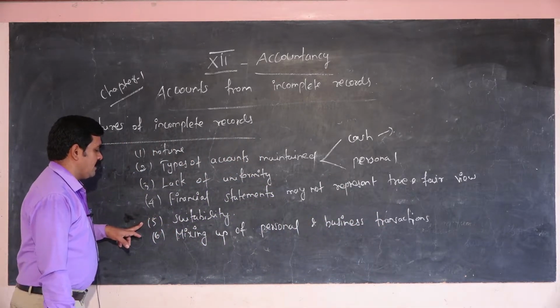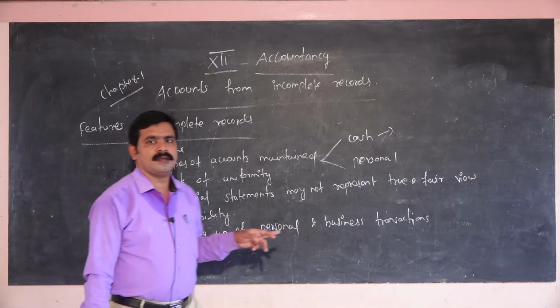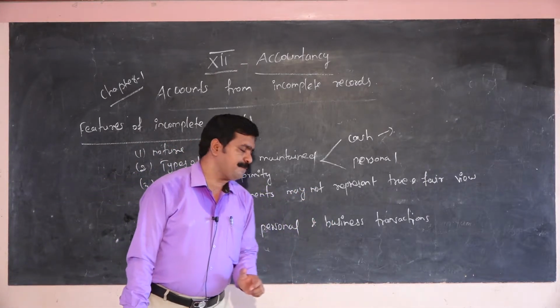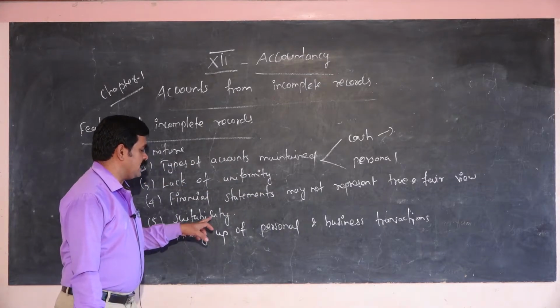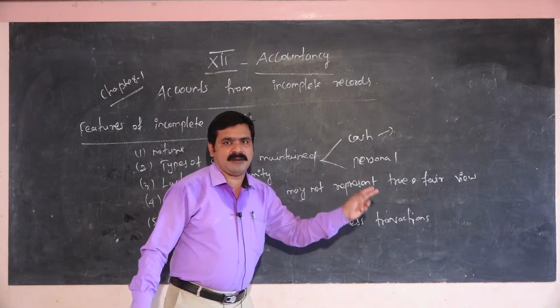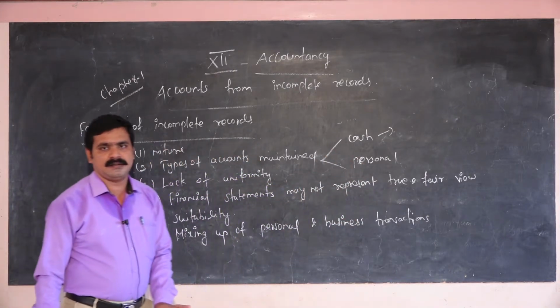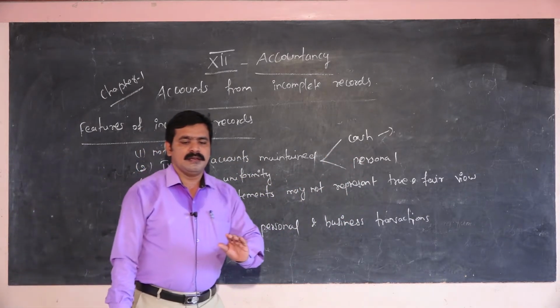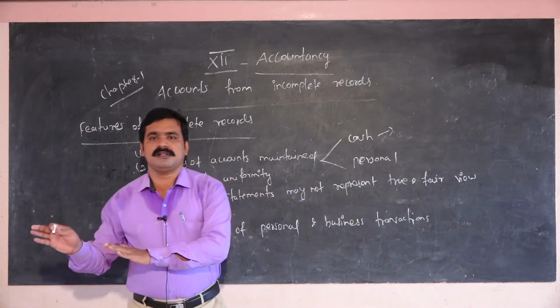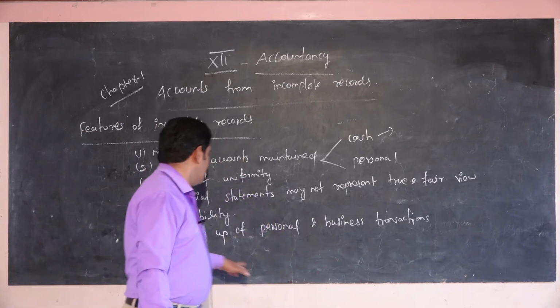Next, the fifth point is suitability. This means incomplete records are not suitable for large scale companies, only for the small trader. The small trader only has some accounts; only cash accounts are maintained, only personal accounts are maintained. That is a very important thing in suitability.